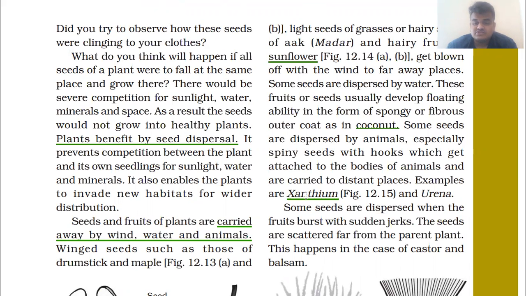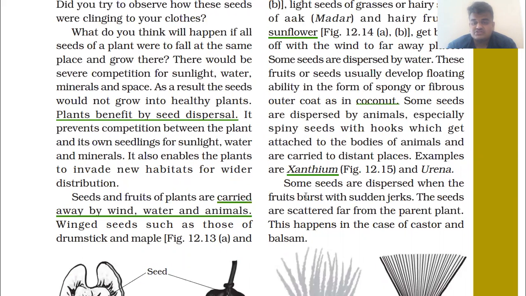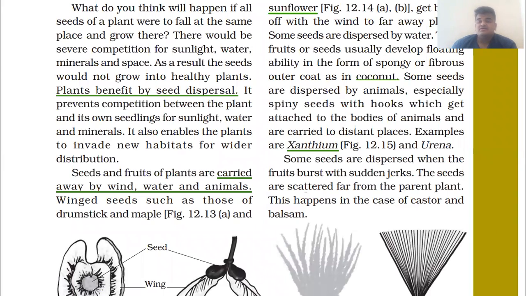Some seeds are dispersed when the fruits burst with sudden jerks. You may observe peas, this matar, getting exploded with the help of some jerk, some jerk by wind. Or if you are going to visit a farm, or let's say a park, and this type of plants are there which can burst with the help of a jerk.